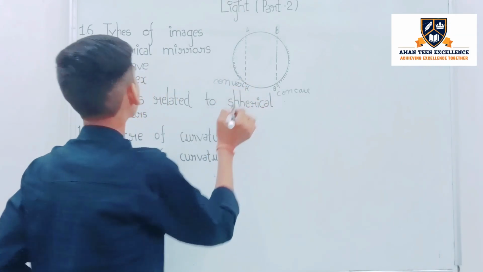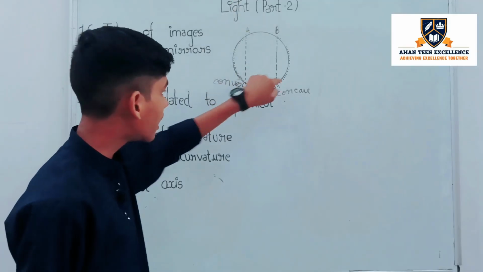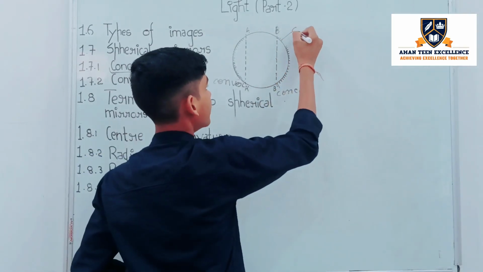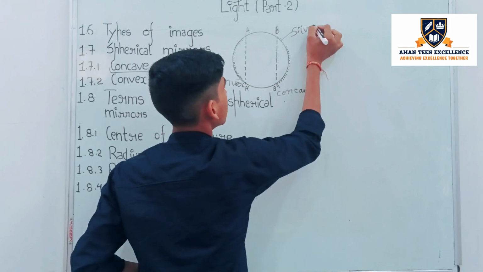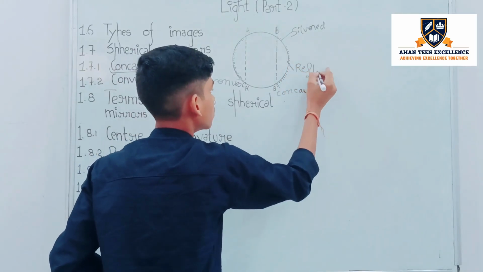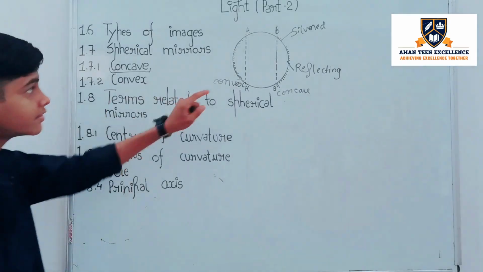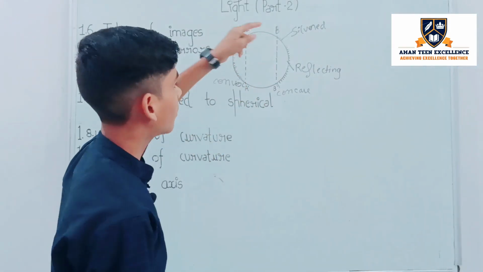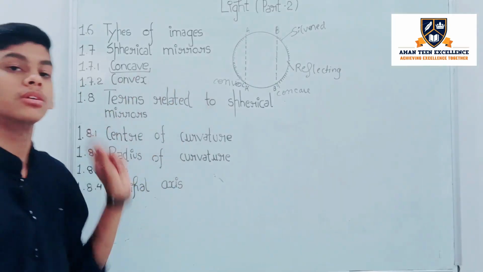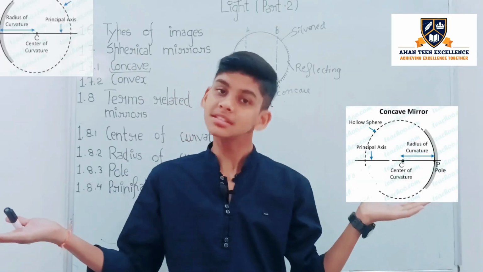Very simple. Okay, so what is concave? If the reflecting surface of a spherical mirror is inside and the silvered surface is outside, outside is silvered and inside is reflecting, so it's a concave mirror. And if it's vice versa, exactly the opposite, silvered surface inside and reflecting surface outside, then we call it a convex mirror. As you can see, this is a concave mirror and this is a convex mirror.